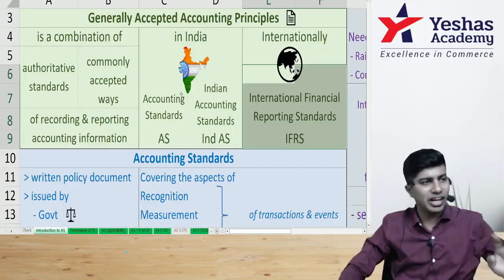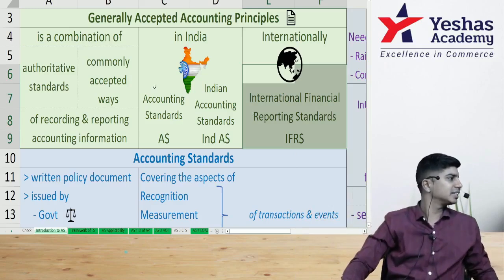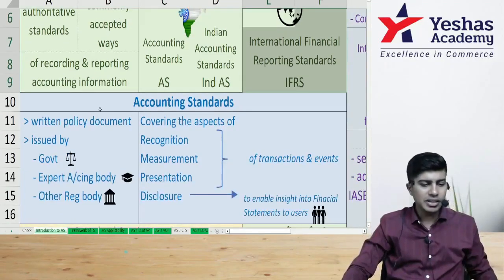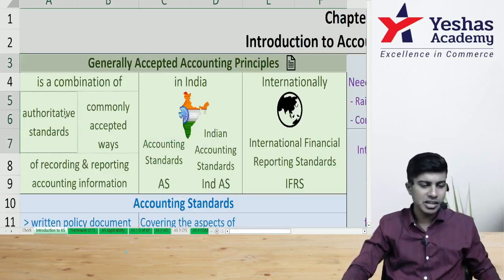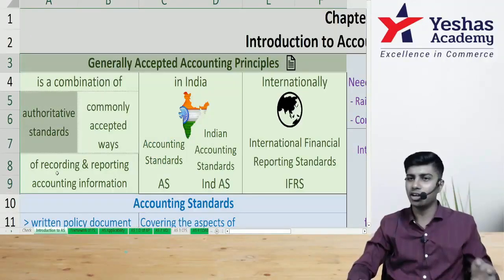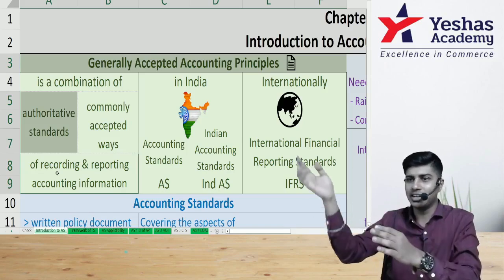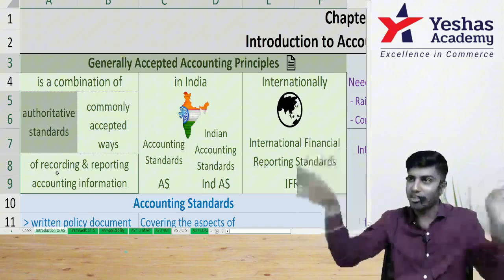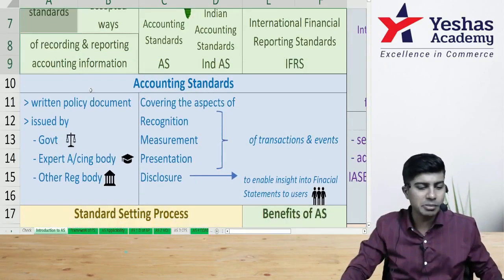Okay. Now that we've understood this, let's see what we mean when we use the word accounting standards. Shall we? Accounting standards, like I mentioned, are GAAP, generally accepted accounting principles, which have become authoritative. How will it become authoritative? It will be written on paper, passed in Lok Sabha, passed in Rajya Sabha, the President's signature will come, and everyone has to follow it. Are you getting what I'm trying to say? Very good. So it is a written policy document.